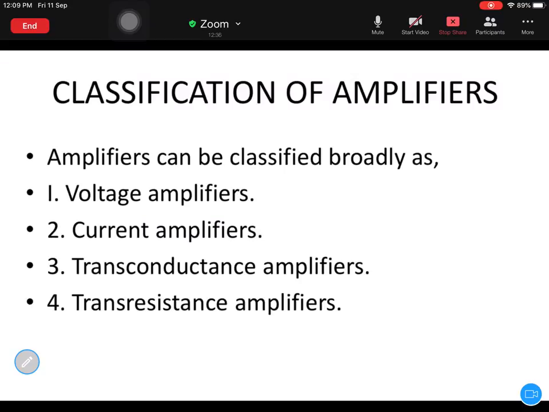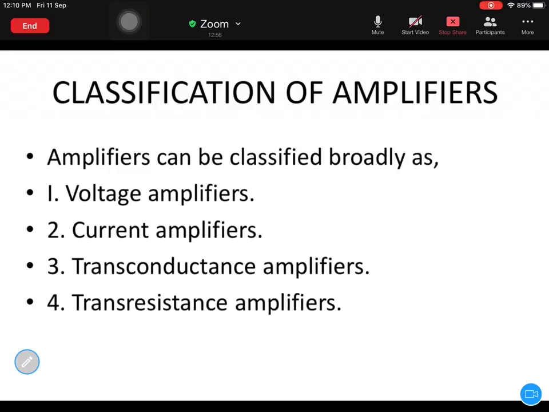Next, the third one is the transconductance amplifier. The word transconductance indicates the ratio of output current to the input voltage. Output current to the input voltage is known as transconductance.